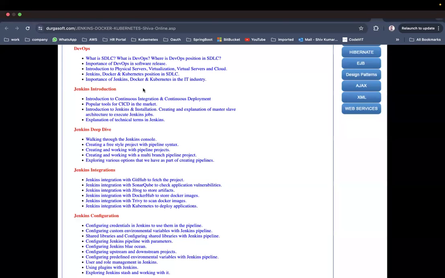Only these 3 tools are not enough for those roles. These 3 tools are core, the heart of those roles, but you need to add some other things so that you can apply for that job.